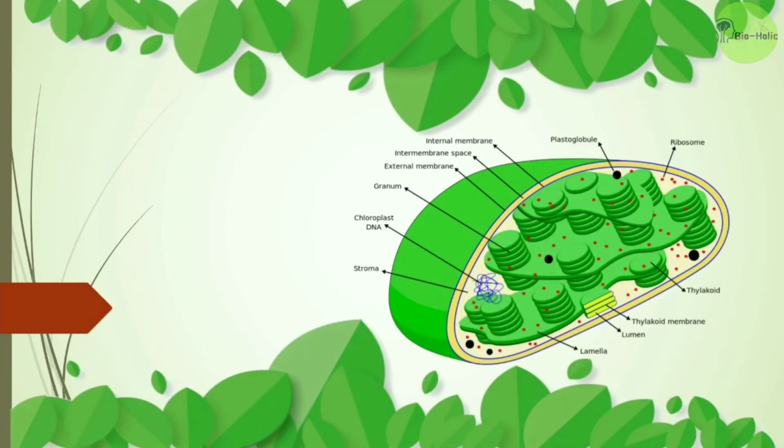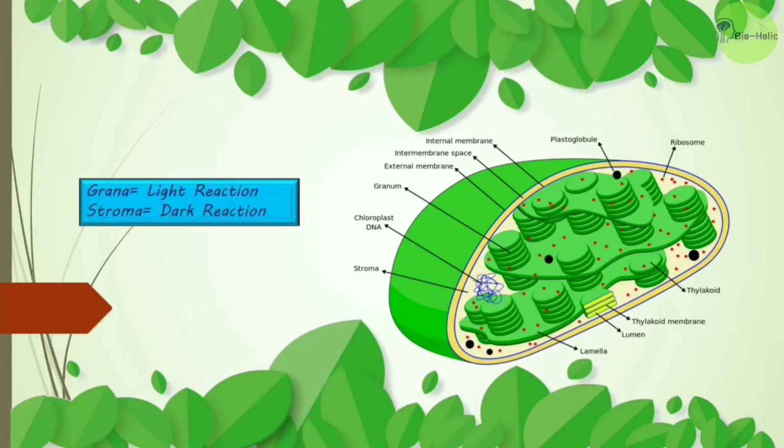Now this is the structure of a chloroplast, where you can see the presence of granum and stroma. The light reaction occurs in grana, specifically in the membranes of thylakoids, and the dark reaction occurs in the stroma.